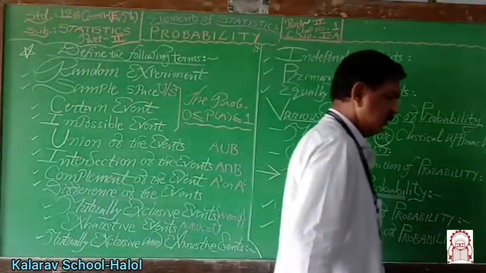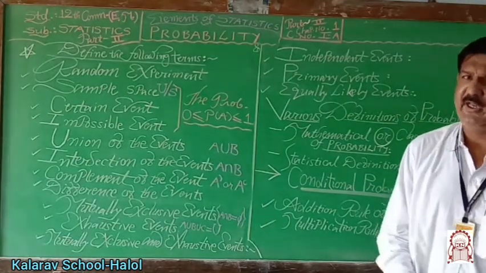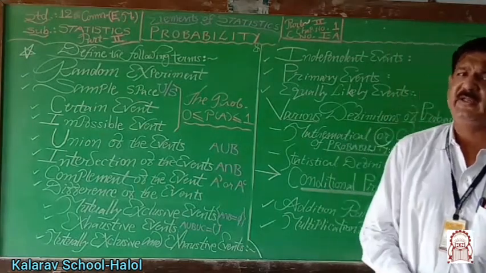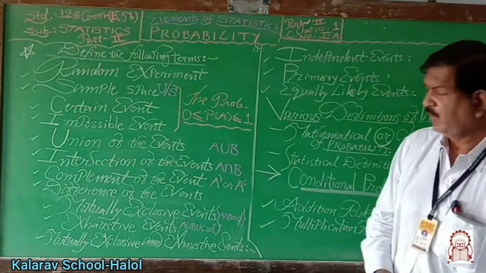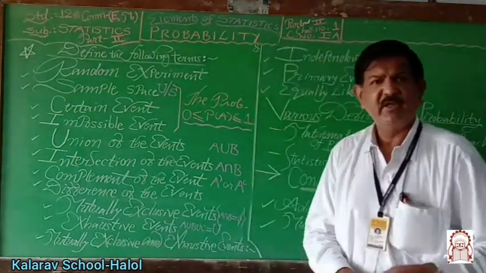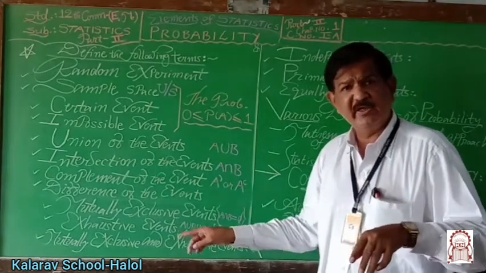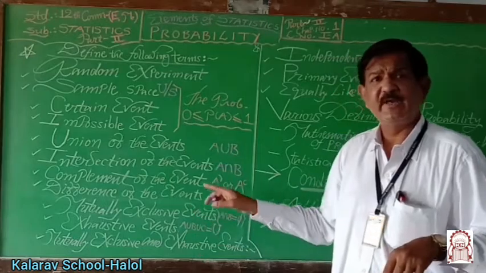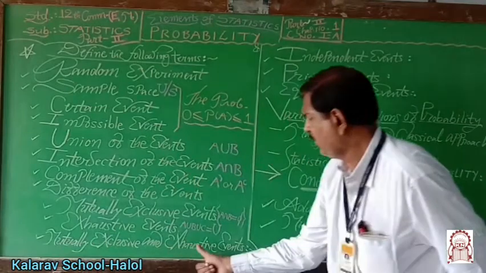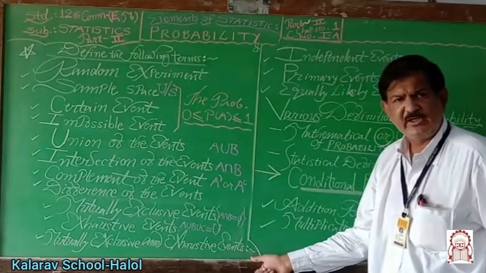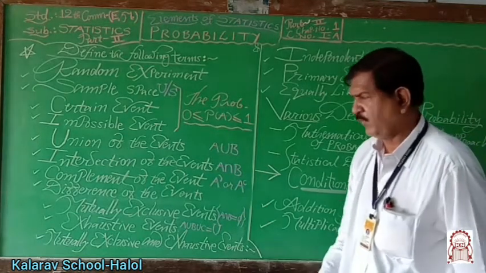Now, mutually exclusive and exhaustive events. Both the conditions appear together in this definition. Mutually exclusive means if A intersection B intersection C equal to null set phi, and if A union B union C equal to capital U or capital S, then they are known as mutually exclusive and exhaustive events.